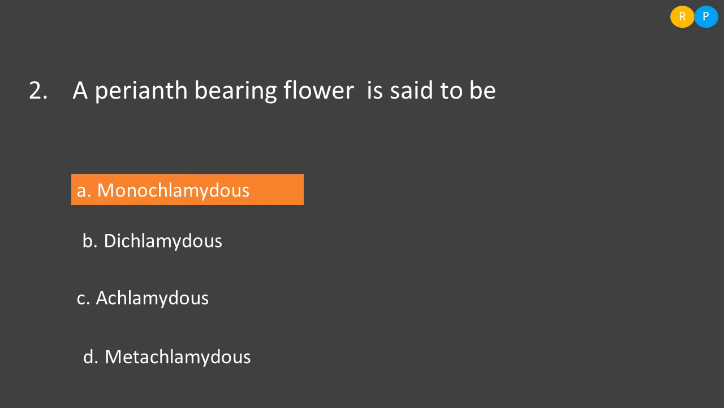Then option C, achlamydeous. Achlamydeous is nothing but the absence of calyx and corolla. This kind of condition is not there in flowers. Then option D, metachlamydeous. Metachlamydeous is also not there. So the correct answer is option A, that is monochlamydeous.